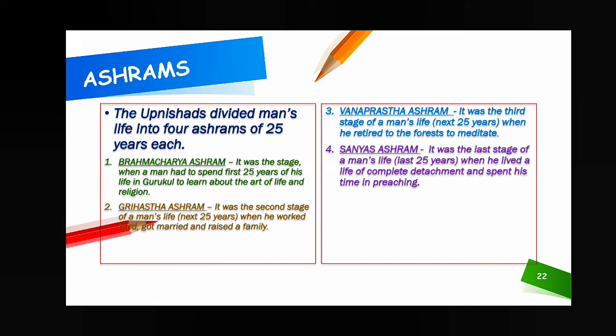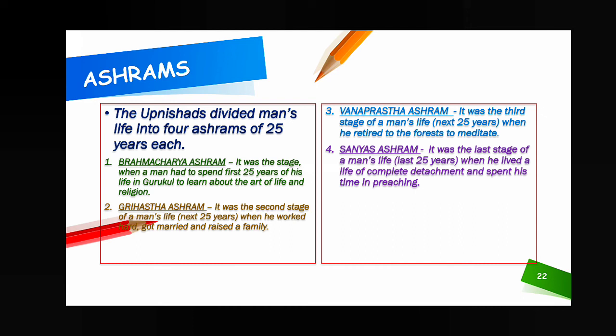The Upanishad divided man's life into 4 ashrams of 25 years each. That means one stage in your life is called an ashram, and in this one stage you have to stay 25 years. And there was the belief that we can live up to 100 years. That's why that type of division was created.